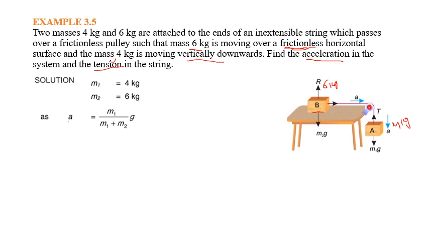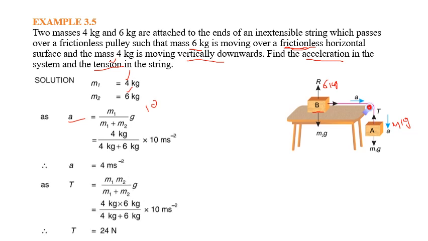So we have the formula for acceleration: a is equal to m1 divided by m1 plus m2, multiplied by g. Just putting the values, m1 is 4, m2 is 6, and g is 10 meter per square second. Putting the values, we get the acceleration equal to 4 meter per square second.